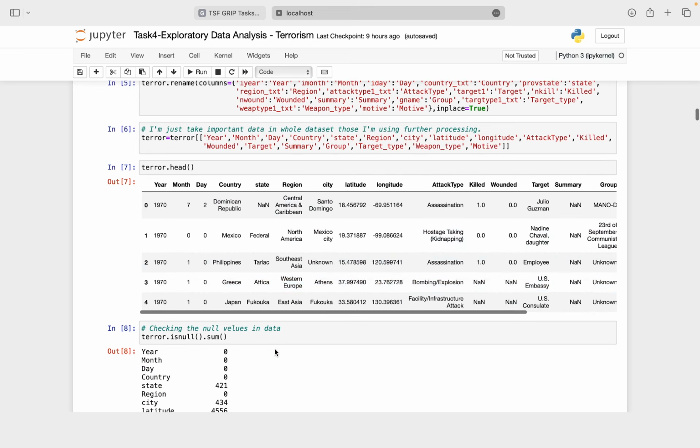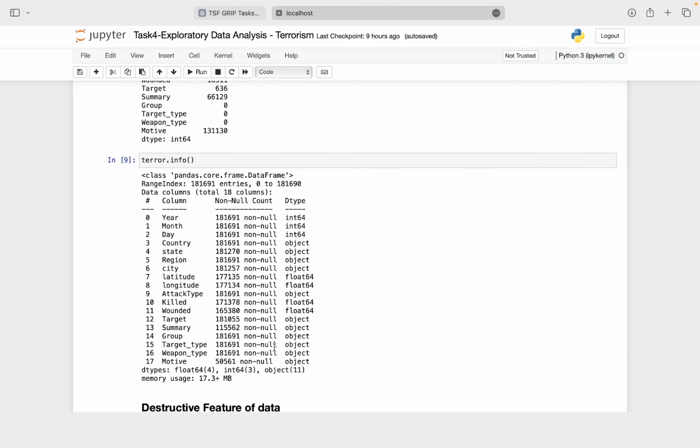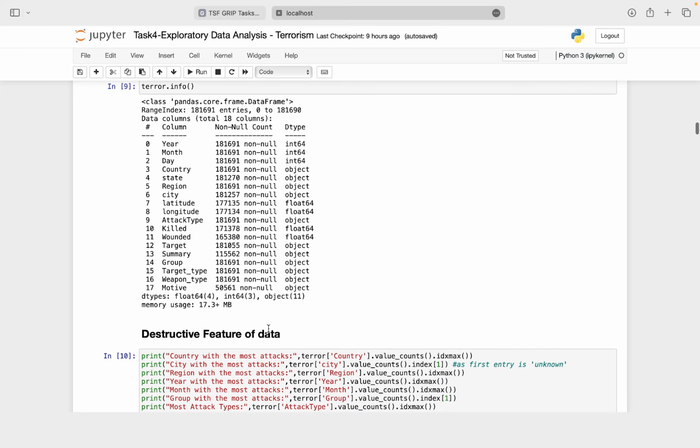Then I check for the null values in the data, and the terror info to check what the data type is and what is the not null count in each of the columns.